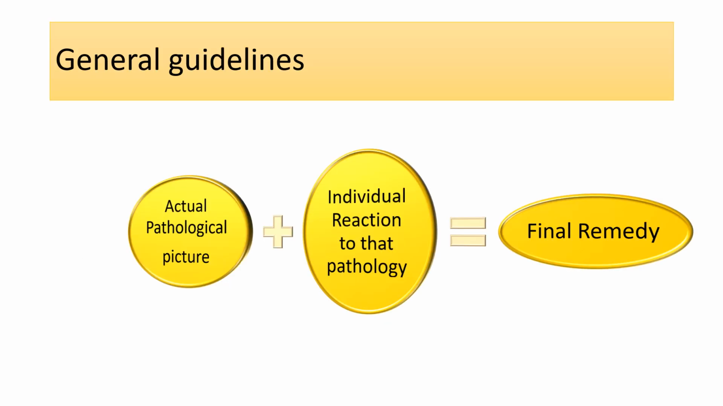So this is a reminder from part 1 of the video, where we discussed in the general guideline that in any case of pneumonia we have to see the actual pathological picture, which helps us to diagnose the case. Plus, to diagnose the remedy we have to see the individual reaction to that pathology, and that will finalize our medicine. So we have here discussed and seen a lot of points where we can actually individualize the patient from the actual pathological picture and reach our final remedy.